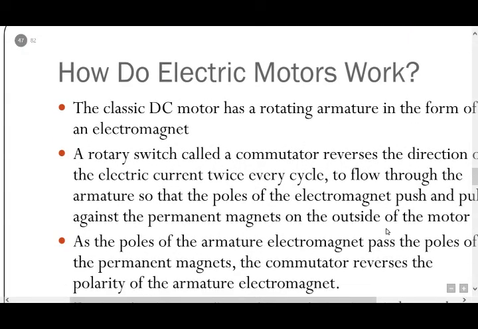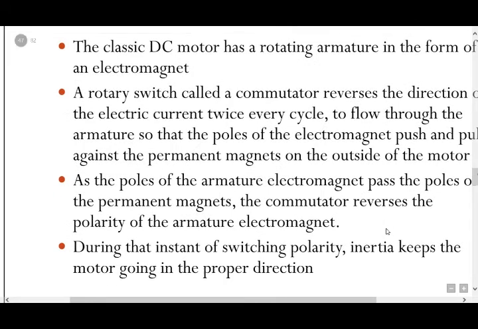How do electric motors work? The classic DC motor has a rotating armature in the form of an electromagnet. A rotary switch called a commutator reverses the direction of the electric current twice every cycle to flow through the armature, so that the poles of the electromagnet push and pull against the permanent magnets on the outside of the motor.